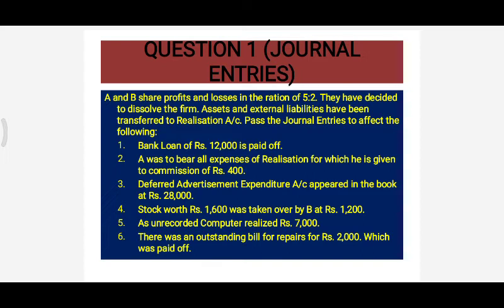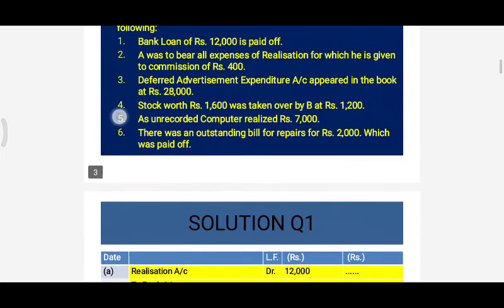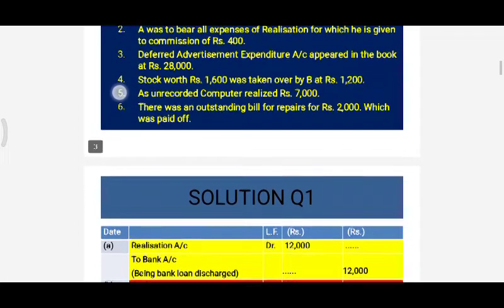First entry is bank loan of rupees 12,000 is paid off. What does this mean? We have paid off the bank loan. Bank loan is our liability, and we now have to pay off this liability, which we have already transferred to the realization account. So now is the time to make payment. So what will be the journal entry? It is realization account debit to bank account rupees 12,000 and the narration will be being bank loan discharged.